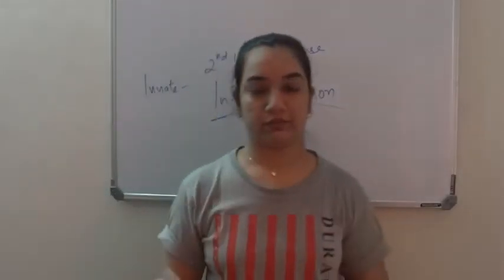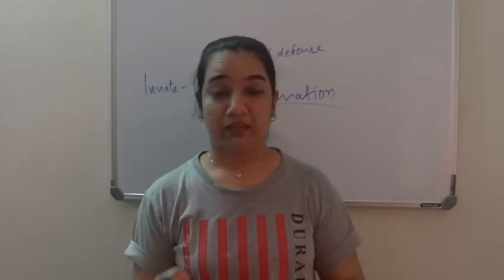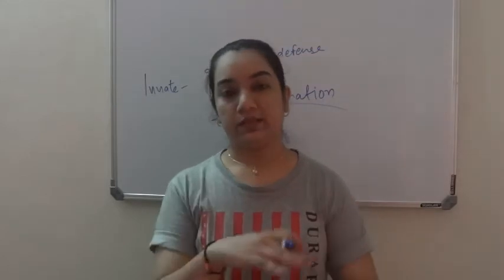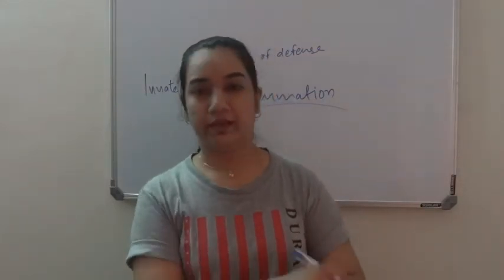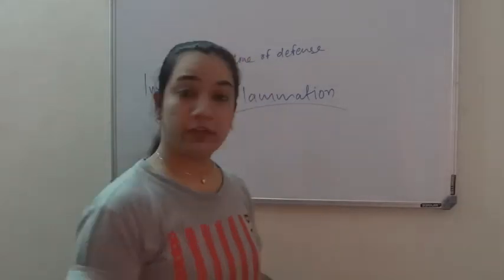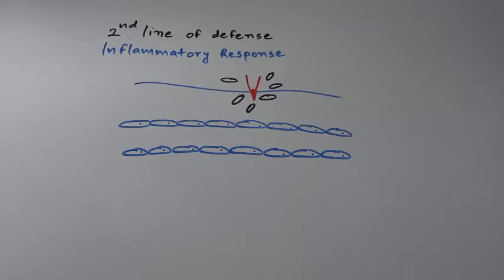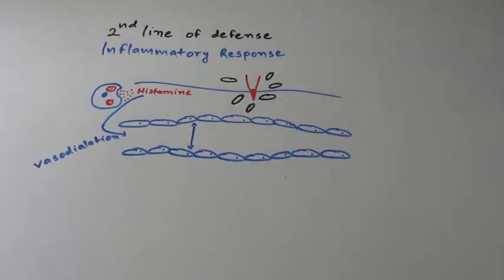Inflammation, how does it look? If you have an injury somewhere, there will be a bumpy thing and a red area. It will become red and a little swelling will be there, a little bit of pain will be there. Sometimes the temperature of that particular region will be slightly higher than your other body temperature. So inflammation is something that generally comes into the picture. If you have an injury somewhere and at that injured area you have inflow of some unwanted bacteria, the first very important thing happens by mast cells which secrete histamine. The first thing that histamine does is vasodilation. The diameter of your blood capillary at that particular injured area would increase.